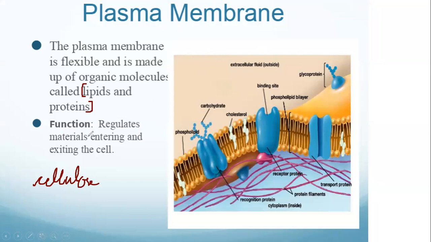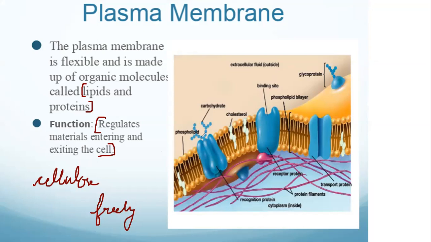So the function of the cell membrane is that it regulates the entry and exit of materials into and out of the cell. Is the cell wall also selectively permeable? No, sweetie. Cell wall is freely permeable, because it allows the entry of all the substances into the cell.